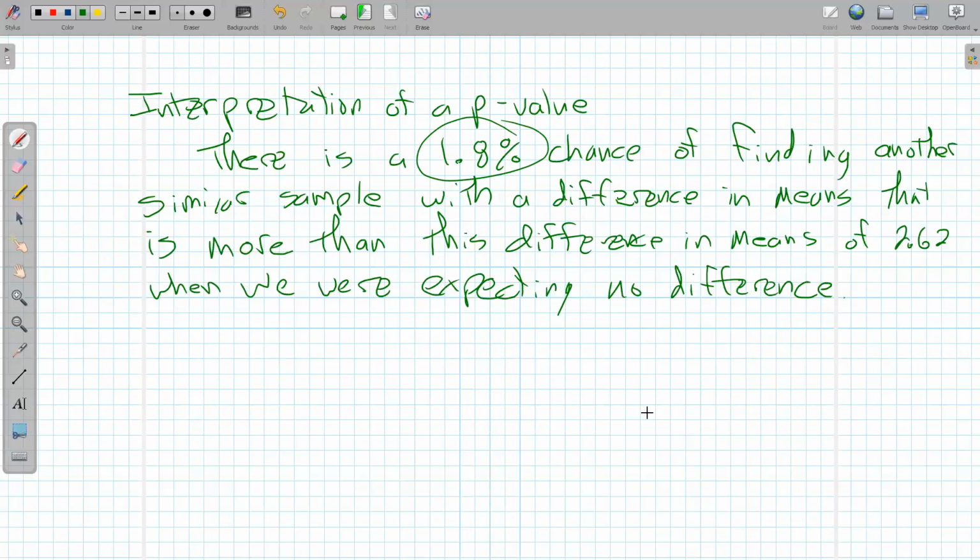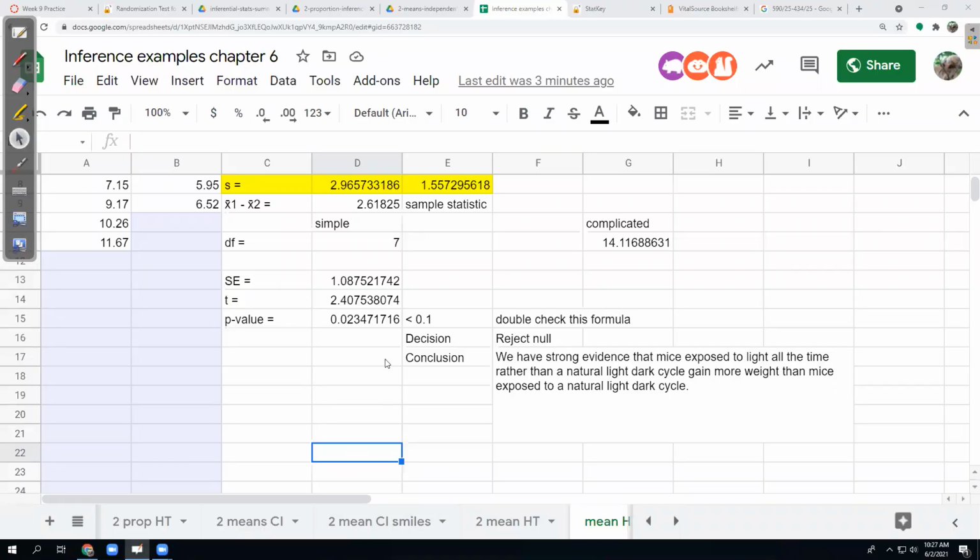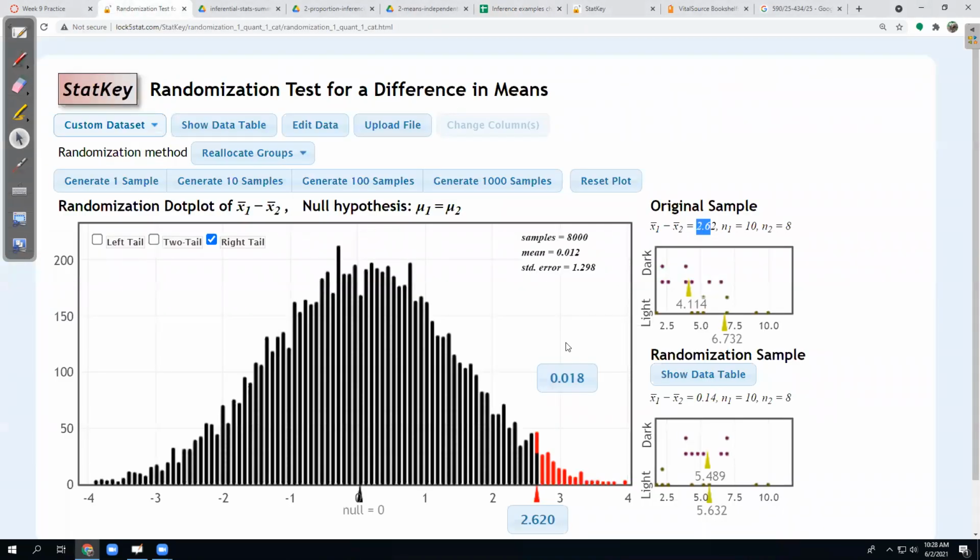All right, so we've done this in a couple of different ways. Now something to point out here, this p-value is about 2%, using the central limit theorem formulas. Using the randomization test, I get about 0.018, which to the nearest whole percent is 2%. So are they the same? No. Are they similar? Yes. And the central limit theorem says they should be close if you have a high enough sample size. Now, I don't really have a very big sample. I've got 18 mice altogether, but I'm still pretty close on those p-values.